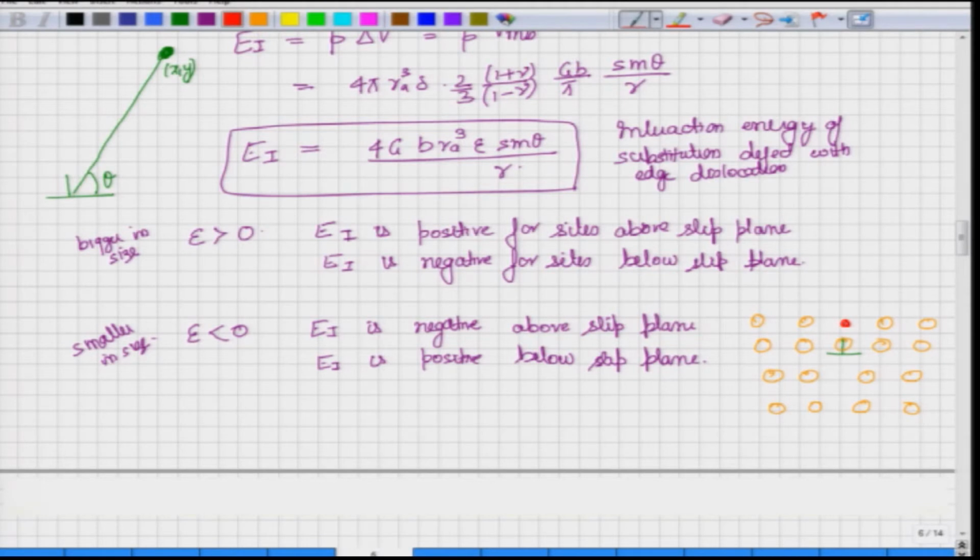So, it would like to go over here, this is a smaller atom. Now, if it were a bigger atom, then that bigger atom would like to go over here. So, this is also very obvious, as you can see that a larger atom will like to go in a region where there is tensile stress, because it itself will be creating compressive stresses. So, that will cancel out. On the other hand, smaller atoms will go in a compressive region because they will create a tensile stress. So, they will cancel out. So, that makes sense.